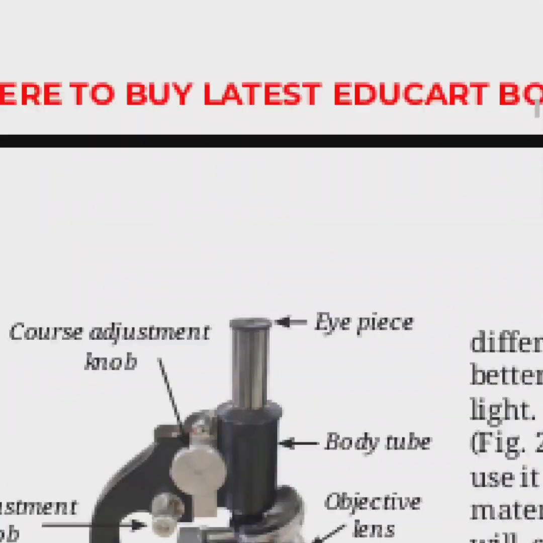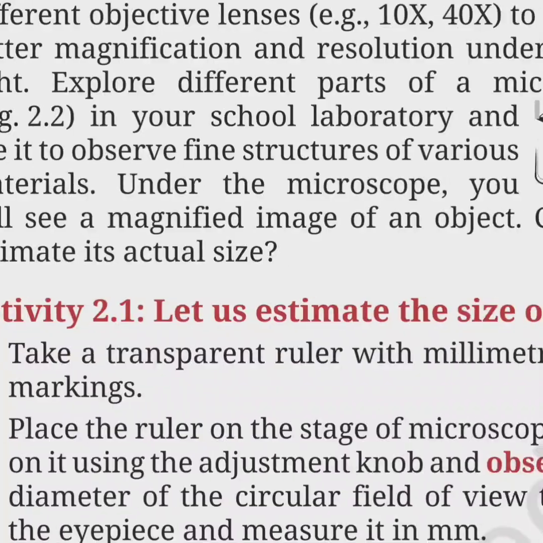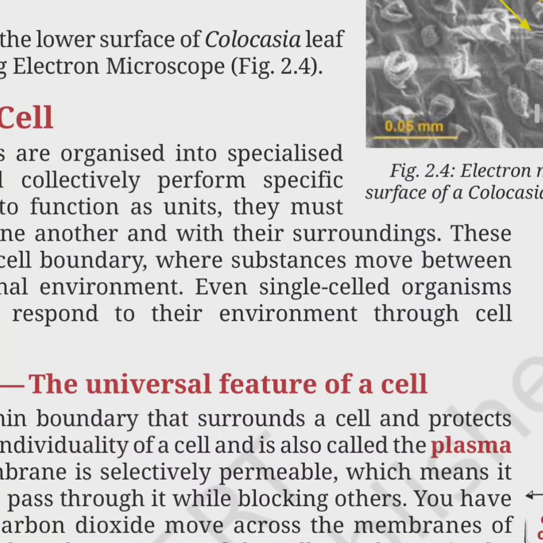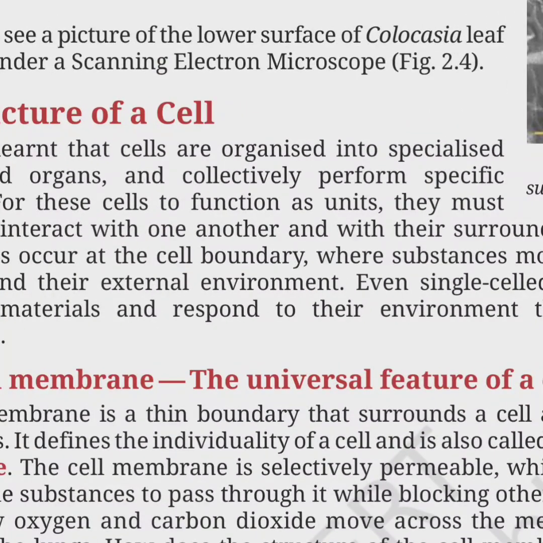Now, the next important point is an activity of the cell. So this activity gives you some important points about your cell membrane. Cell membrane, the universal feature of the cell. The cell membrane means it is a boundary, outermost boundary. And cell membrane is the protective layer which can be seen in both plant cells and animal cells.